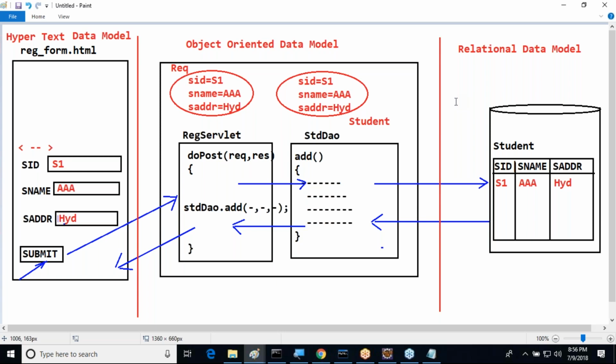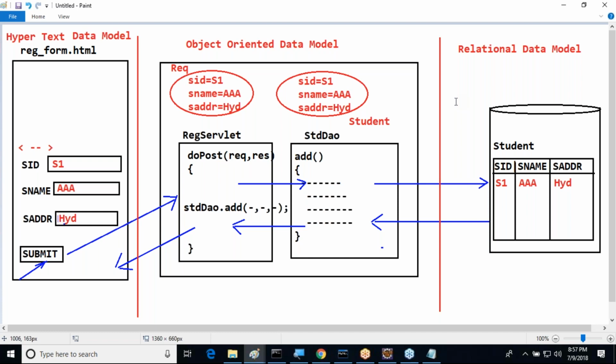Let's say, for example, I'm able to provide one-to-one association here. In between two objects, I can provide one-to-one association by declaring one object reference variable in another object. What will be the approach in the case of the relational data model? Primary key, foreign key, association key. So how can we equalize these two? In the object model it is one concept, and in the relational data model another approach is available. How can we map both the things now?